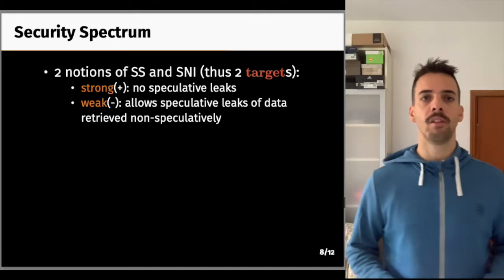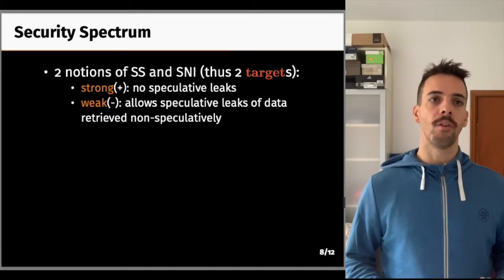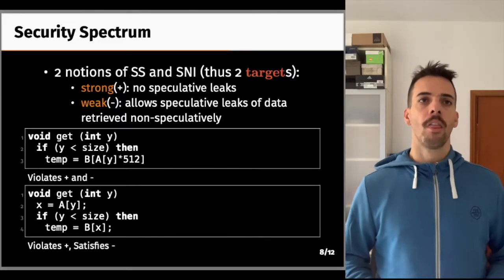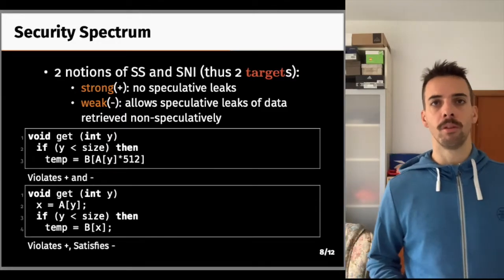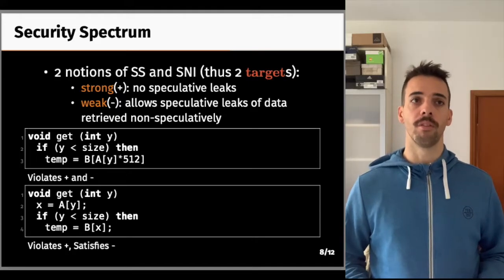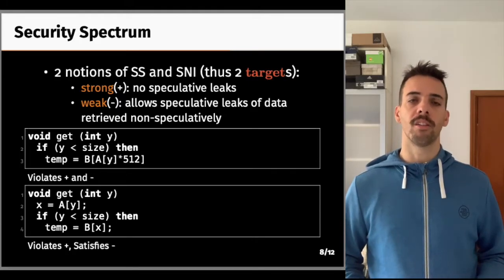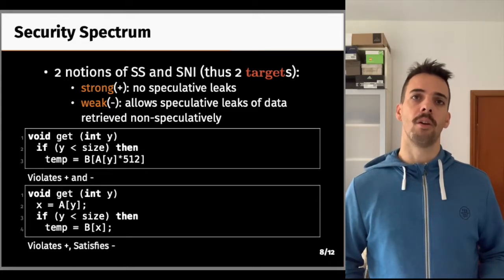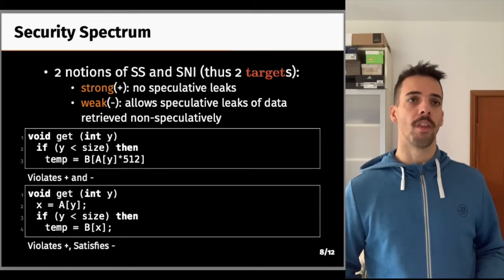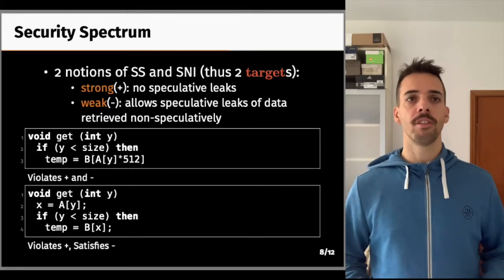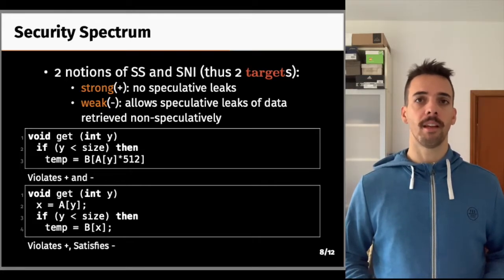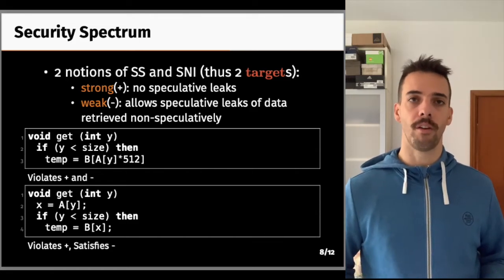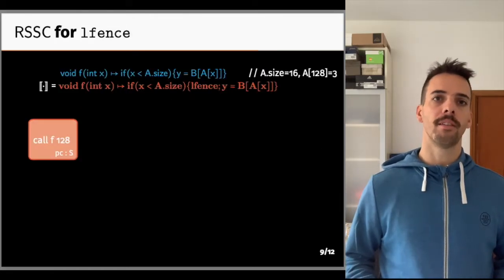These two variations yield two different target languages, since they rely on two different taint tracking mechanisms to be implemented in the semantics. The reason we define these variants is to be able to characterize the security of these two snippets. The top one is the classical Spectre snippet that we saw before. The second one is analogous, except that it loads from A outside of the branch, and thus before speculation. The first snippet violates both variants, but the second snippet only violates the strong variant, and it is deemed secure for the weak variant. Now, let's see the compiler and the statements in action.